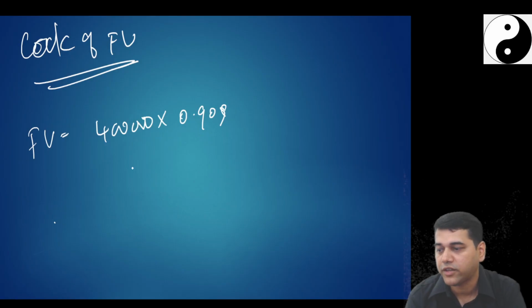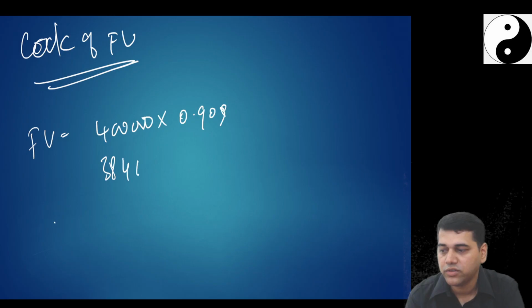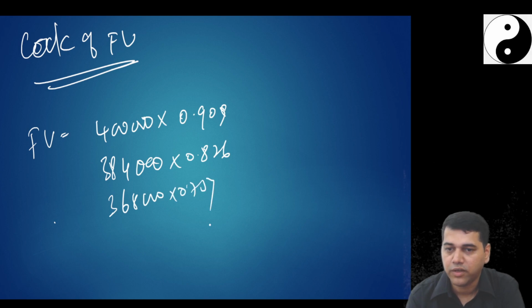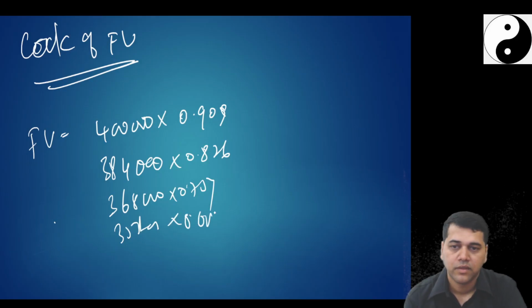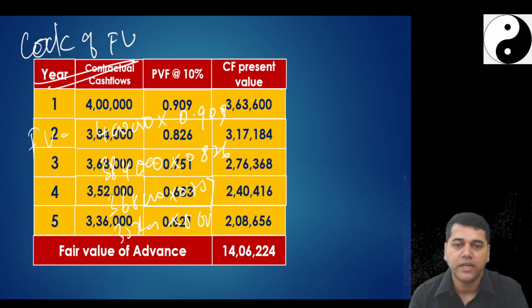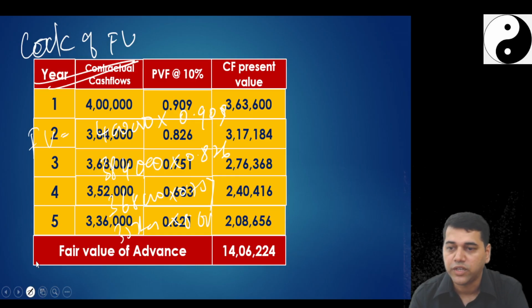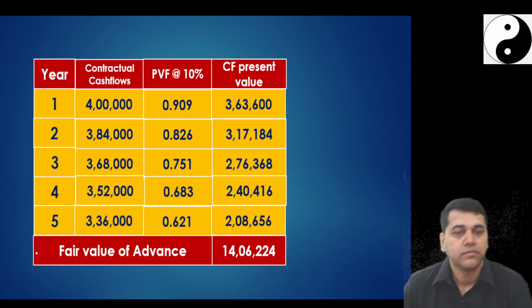So if you do this multiplication, 4 lakh into 0.909, then what is the second year cash flow? 3,84,000 into 0.826, 3,68,000 into 0.751, 3,52,000 into 0.683. So if you multiply, you get 14,06,224. I will tell you one more strategy.